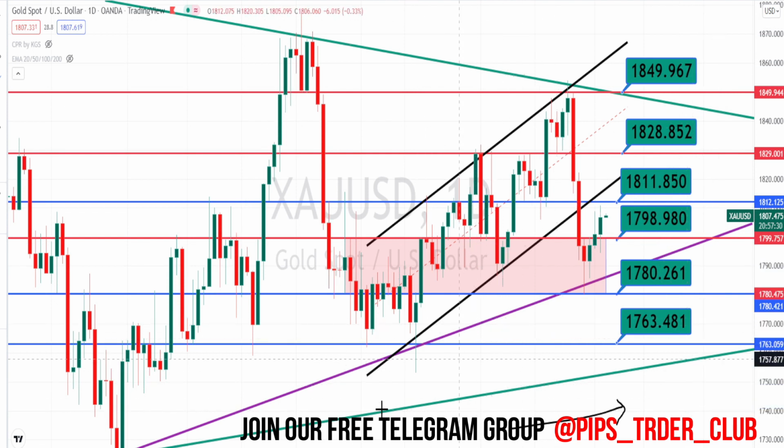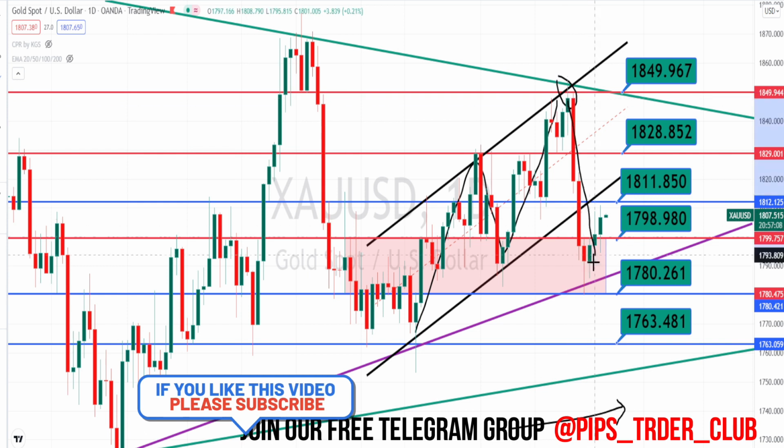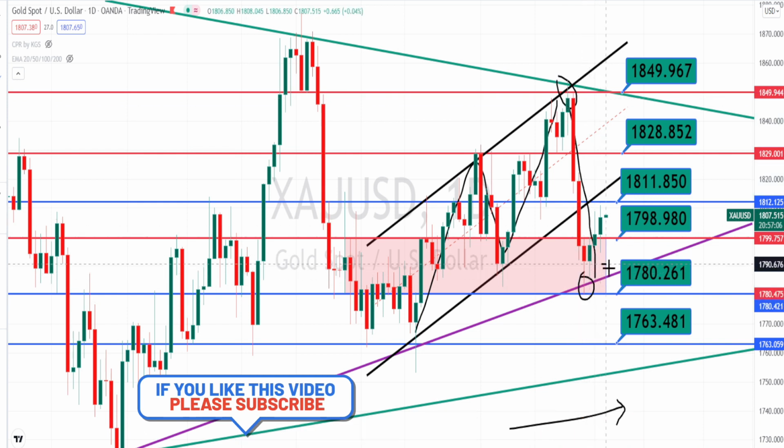Looking at the current trend, I have drawn the trend line or support line in the daily time frame, and price action has respected it every time it retraced in the past. It was also in a bullish trend, tested the resistance level of 1849, bounced back and took support on this trend line.